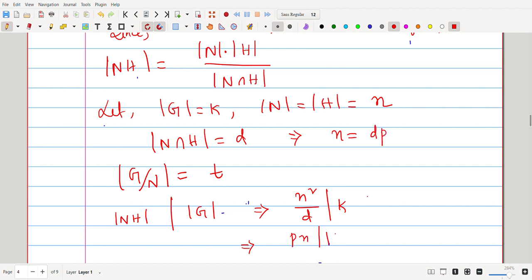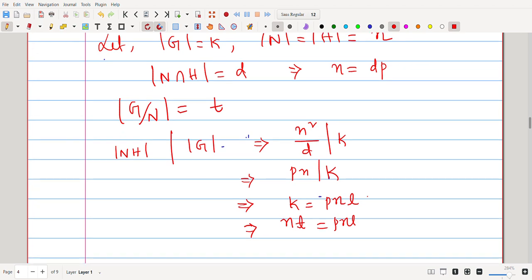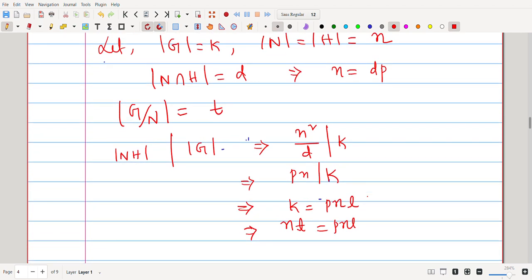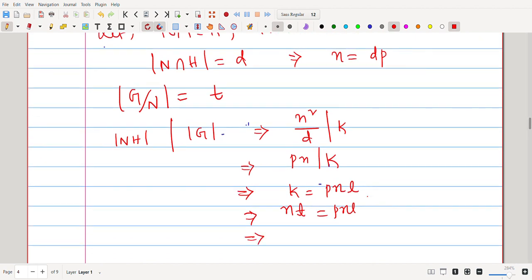Okay, that means P^n divides K. So K is equal to P^n L. Again, by this condition, K equals NT. Right? K equals NT, which means T equals PL.